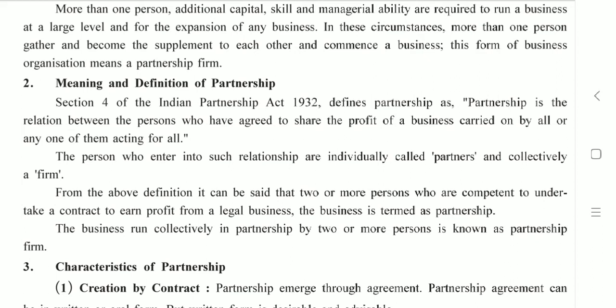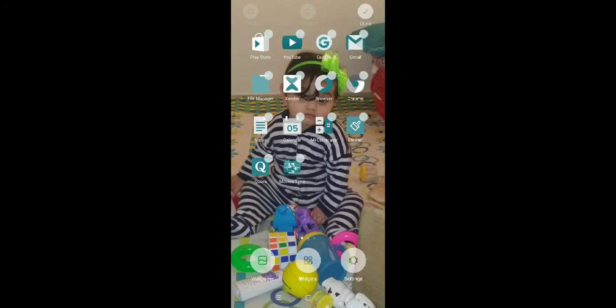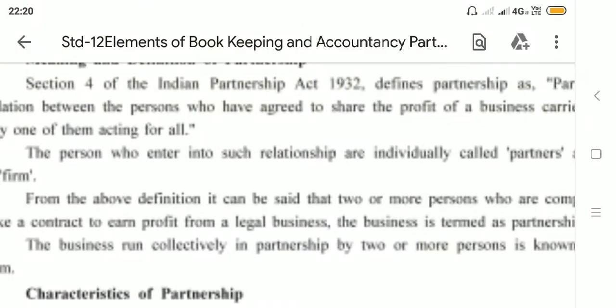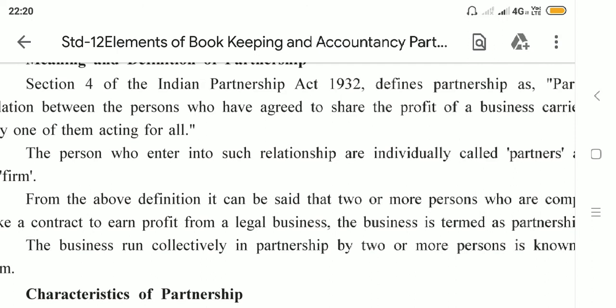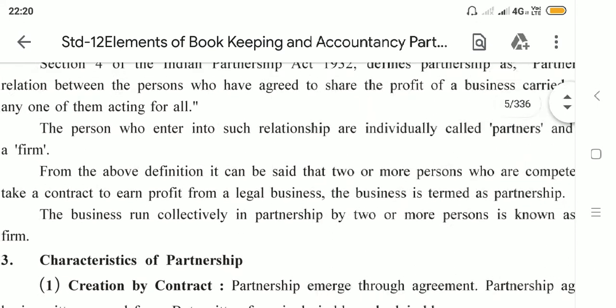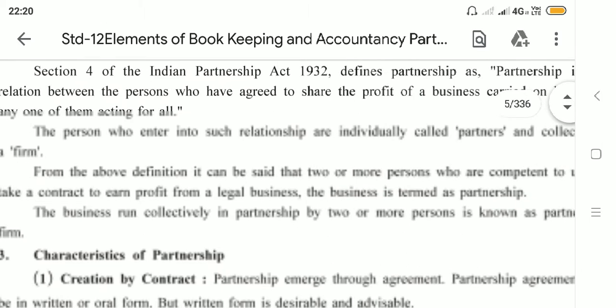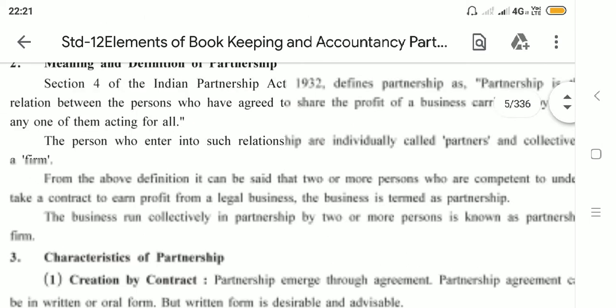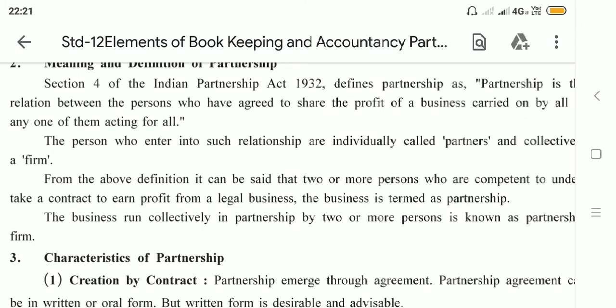The persons who enter into such a relationship are individually called partners and collectively a firm. So A, B and C, we are considering the same example again. So A, B and C are individually partners and collectively a firm.